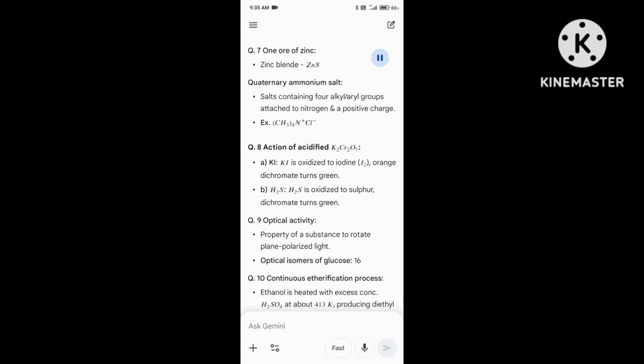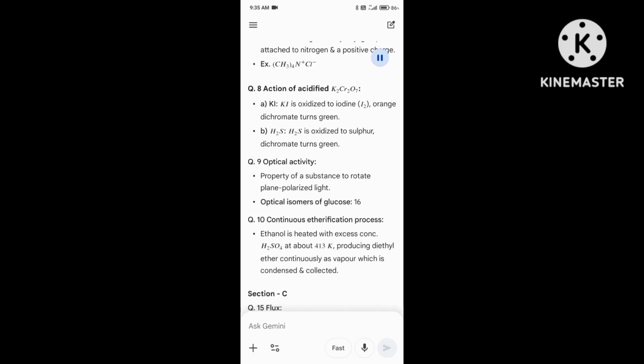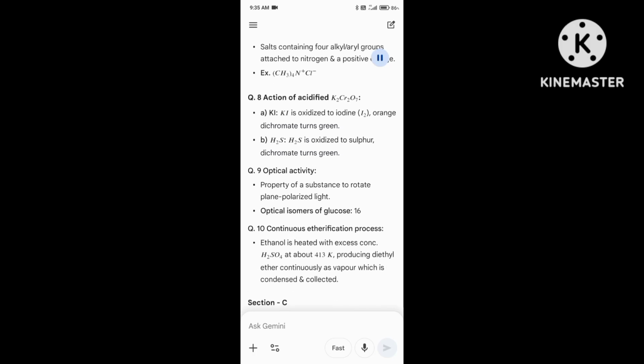Q8. Action of acidified K2Cr2O7: A. KI is oxidized to iodine I2, orange dichromate turns green. B. H2S is oxidized to sulfur, dichromate turns green. Q9. Optical activity: property of a substance to rotate plane polarized light. Optical isomers of glucose: 16.